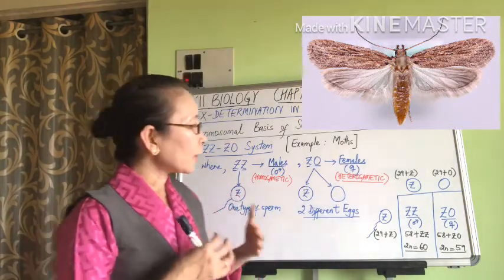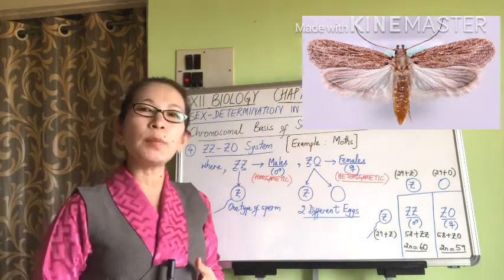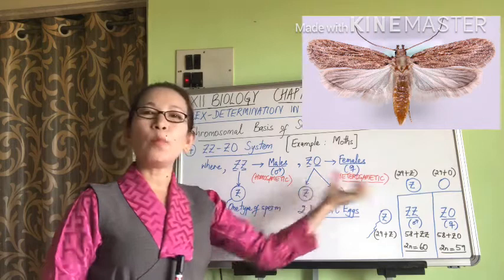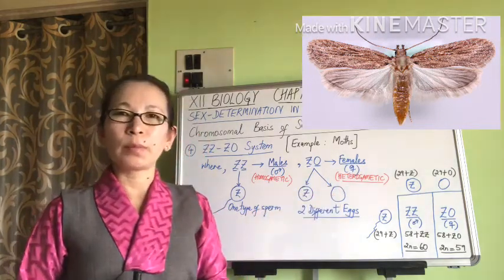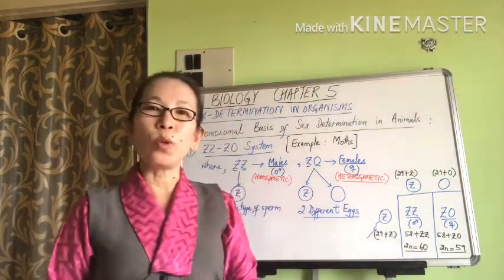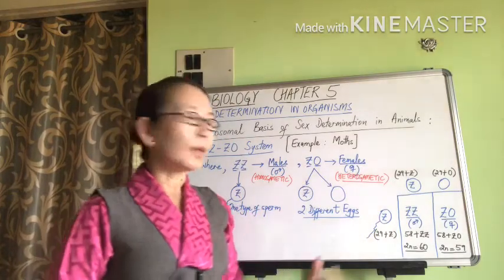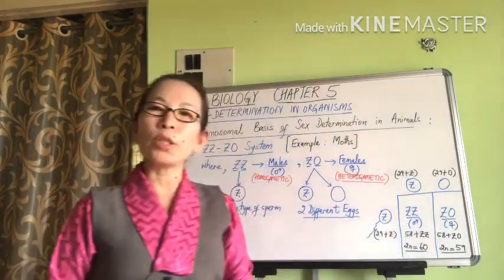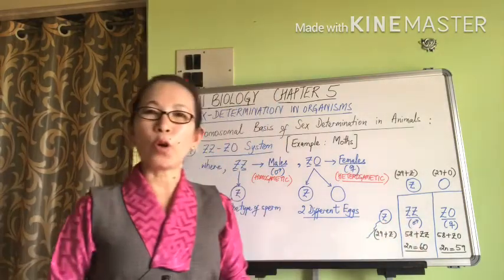Now, again in moths, the sex of the baby is going to be determined by the female moth, or which egg fertilizes the sperm. So if an egg containing Z chromosome fertilizes a Z chromosome containing sperm, then the sex chromosome combination is going to be ZZ, and ZZ is a male moth.